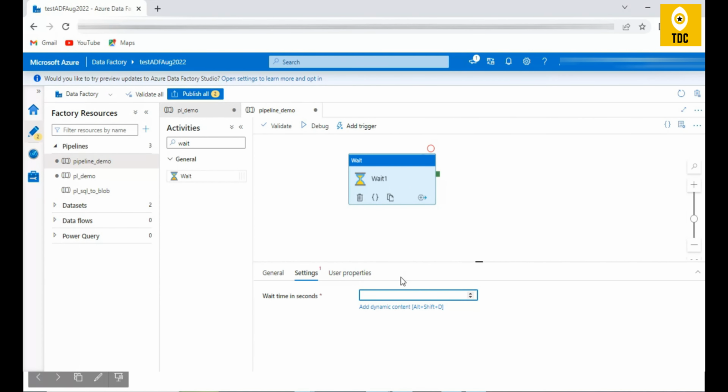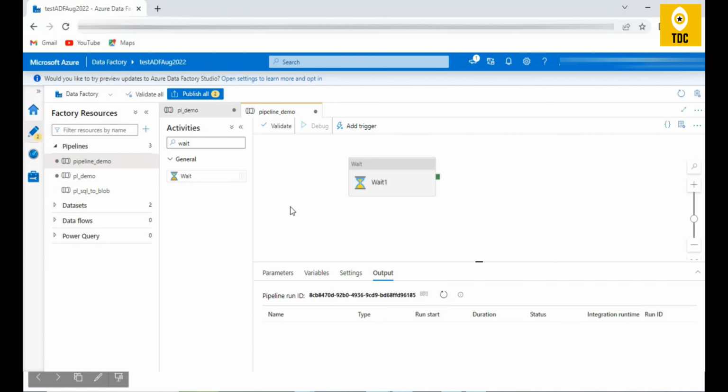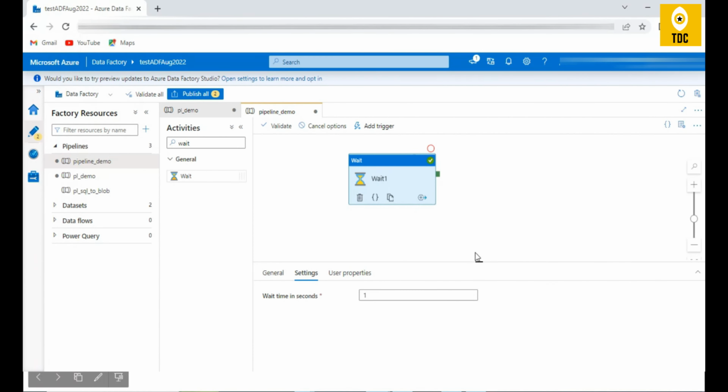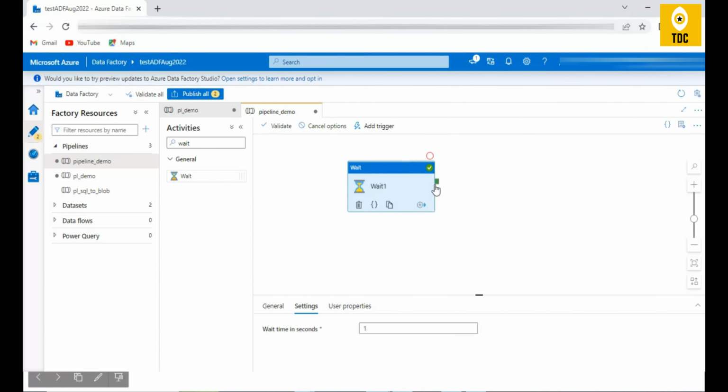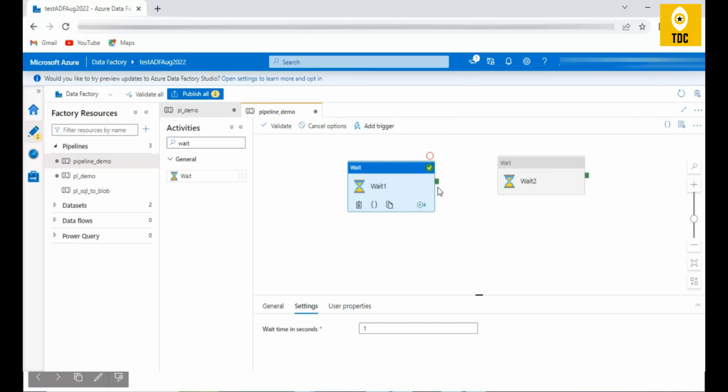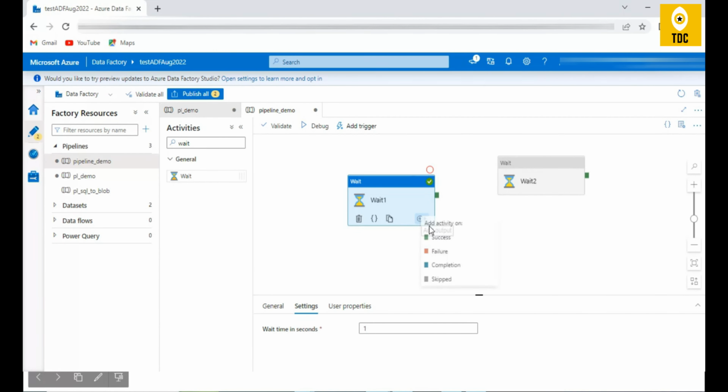Now, if I just give an integer value, it will succeed. I'm clicking on debug, and it will definitely succeed. However, let me show you that there are different options. Let me copy and paste this and make it wait 2. If you click here, it will take the success path. But if you want to see all options, click here and click on success.